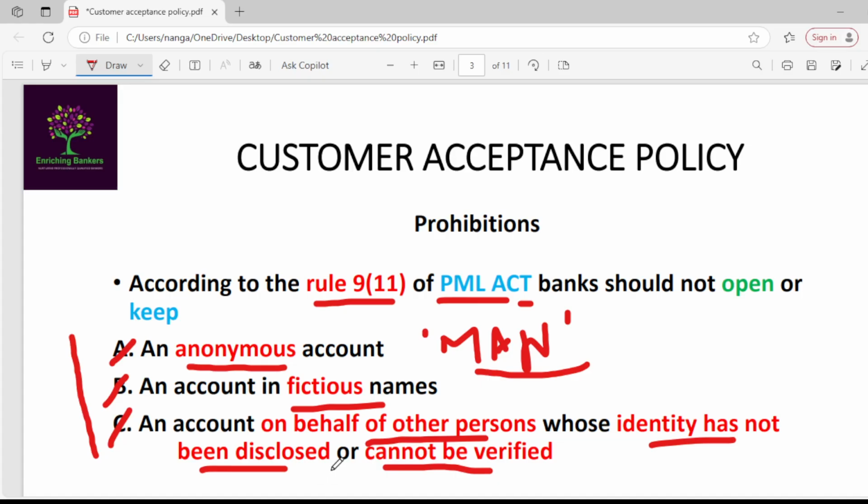Okay, if they have also given identity of beneficial owners of Krishna Agro Industries Limited, but those identities cannot be verified, then also no account should be opened on the name of Krishna Agro Industries Limited. So that's why these accounts should not be opened. These accounts are prohibited according to Rule 9 of 11 of PML Act.